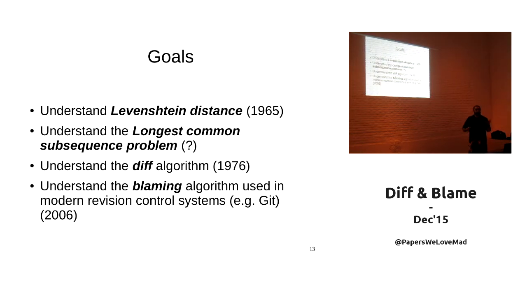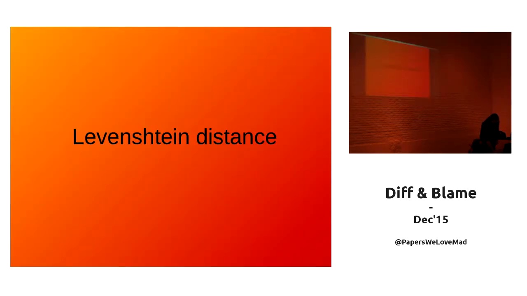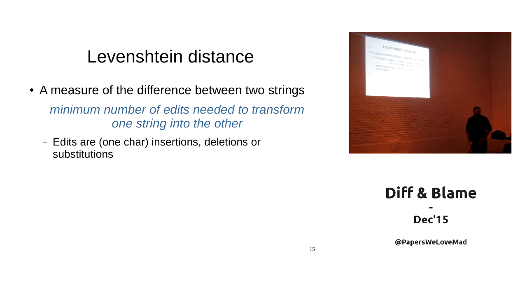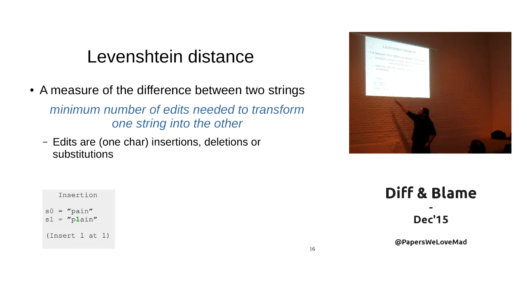So maybe some of you know already these things, but in any case, we are going to go over all of them. So the Levenshtein distance is a measure of the difference between 2 strings. In particular, it is the minimum number of edits you need to perform on the first string to turn it into the second string, where edits are insertions, deletions, or substitutions, 1 character at a time. So let's see some examples. For example, if you want to turn the first string into the second one, you just insert another. So that would be 1 edit.